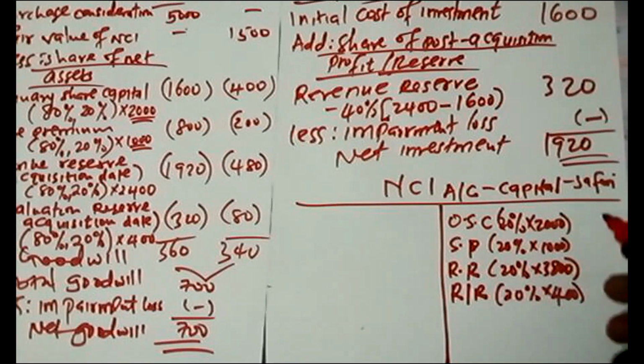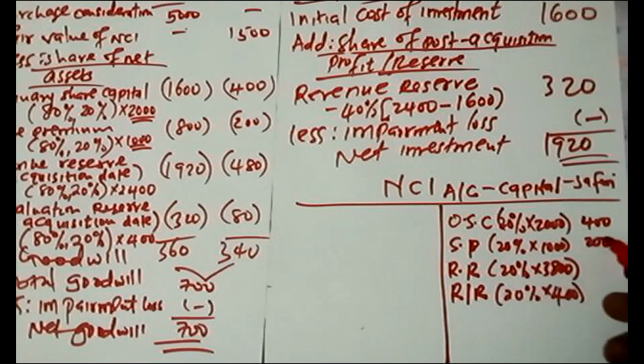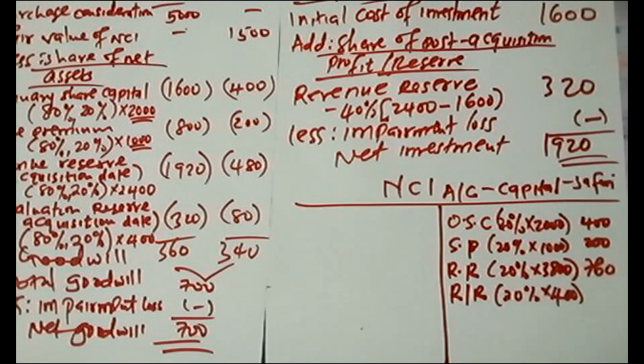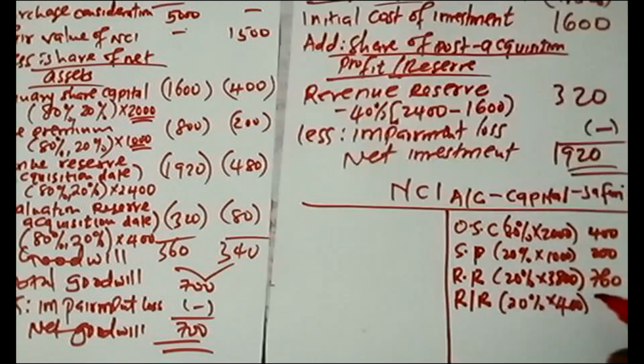So I can be able to get this is 400. This is 200. So 0.2 times 38, so this is 760. Then 0.2 times 400, this is 80.